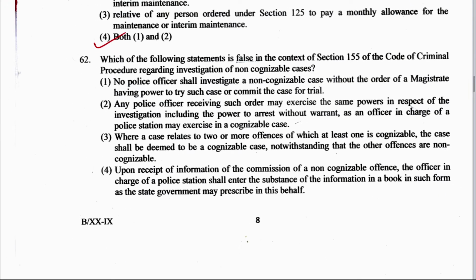Which of the following statements is false in the context of section 155 of CrPC? Option 1, regarding investigation of non-cognizable cases, no police officer shall investigate a non-cognizable case without the order of the magistrate having power to try such case or commit the case for trial. Option 2, any police officer receiving such order may exercise the same powers in respect of the investigation, including the power to arrest without warrant, as an officer in charge of police station may exercise in a cognizable case.